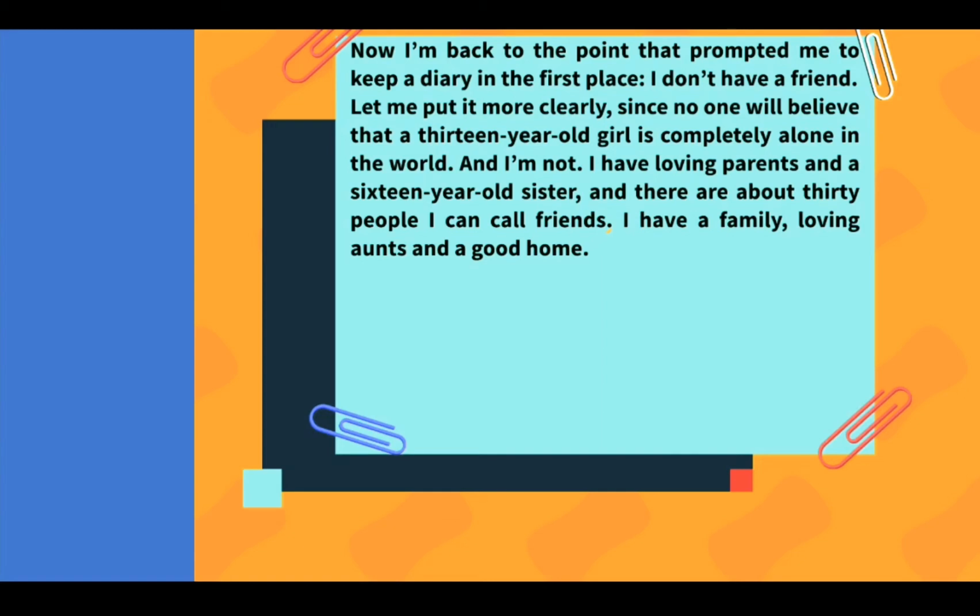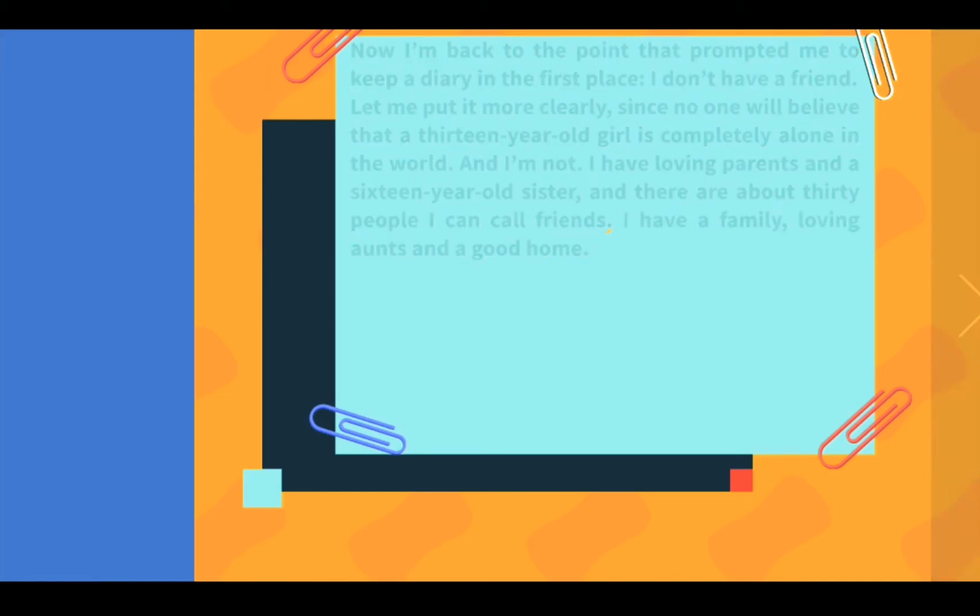So she says that the thing that led her to write a diary in the first place is that she doesn't have a friend. She explains that she's not completely alone because she has loving parents and a sister and around 30 friends, including family and aunts. But like she said in the previous lines, she does not have a true friend. That is why she started to write that diary. So basically, she's writing a diary because she doesn't have any true friends, according to her.